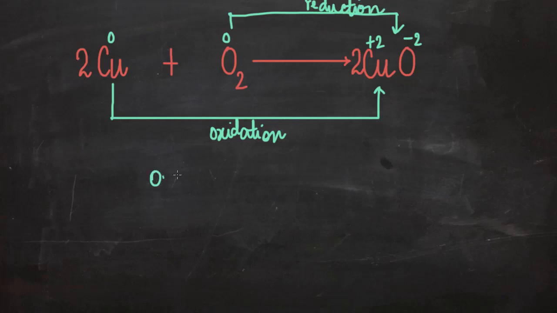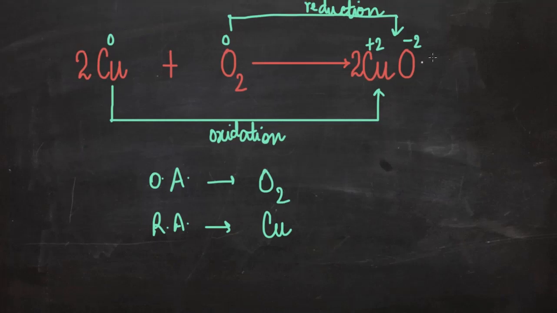So what is the oxidizing agent? What is the reducing agent? Oxidizing agent is oxygen because it is undergoing reduction, and reducing agent is copper because it is undergoing oxidation. In these types of questions, many students make the mistake of writing this as an oxidation reaction only. That is not correct. Oxidation and reduction always occur in pairs. This reaction is very important from exam point of view also, and remember that copper oxide is black in color.